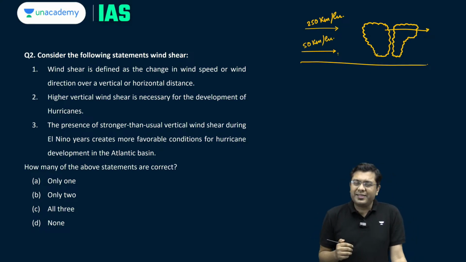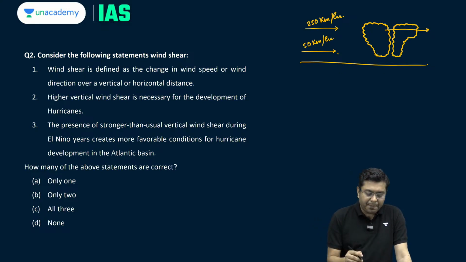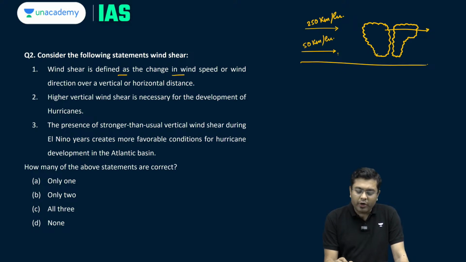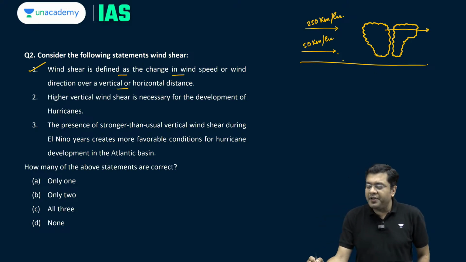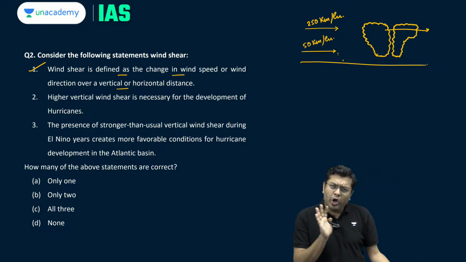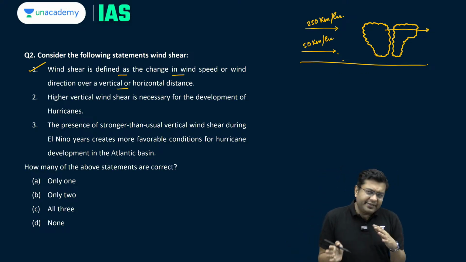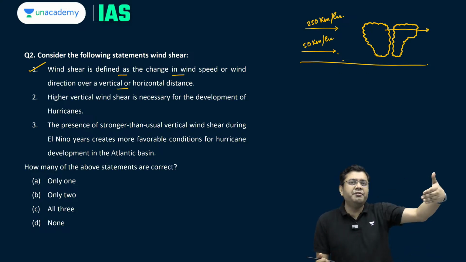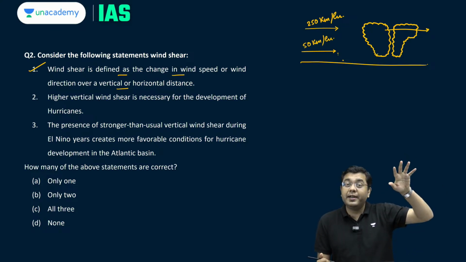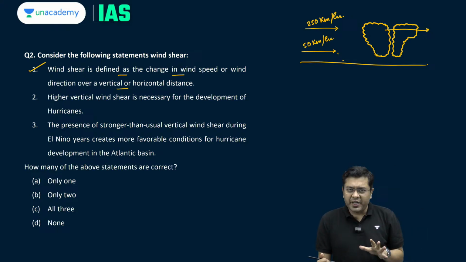Now let us take a look at the statements associated with wind shear that will help us reach the answer. So wind shear is defined as a change in wind speed or wind direction over a vertical or a horizontal distance. This is correct. Now, why is there a change at the lower elevation and at an upper elevation? There is always going to be a difference. It is never going to be the case that the wind moving at the surface has the same velocity as the wind moving at an upper altitude.